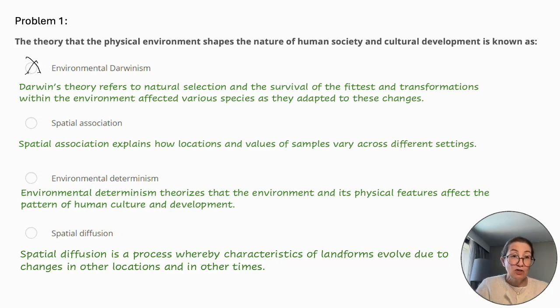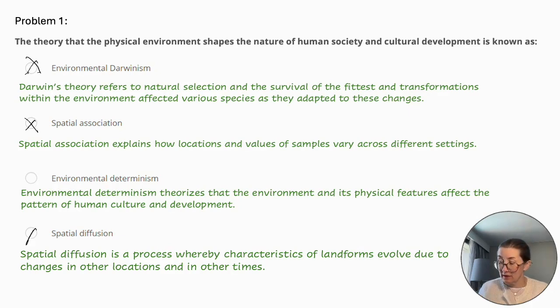Next, spatial association explains how locations and values of samples vary across different settings. This too is not applicable. Let's cross that out. Skipping down to spatial diffusion. Spatial diffusion is a process whereby characteristics of landforms evolve due to changes in other locations and in other times.